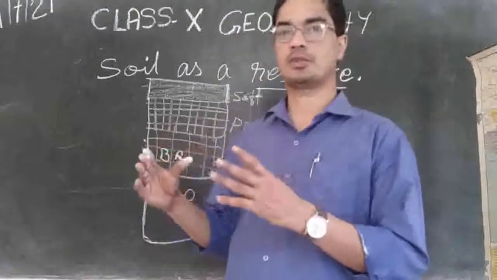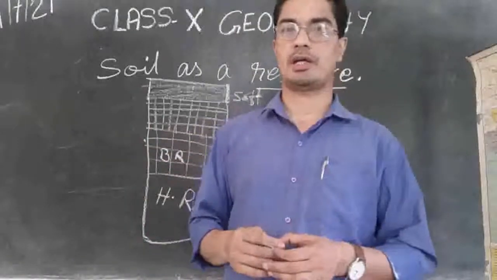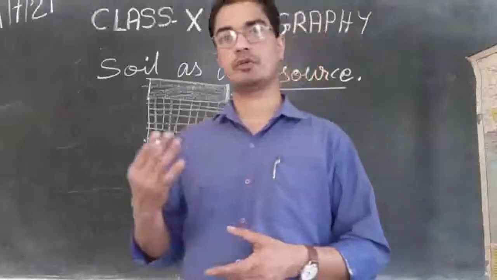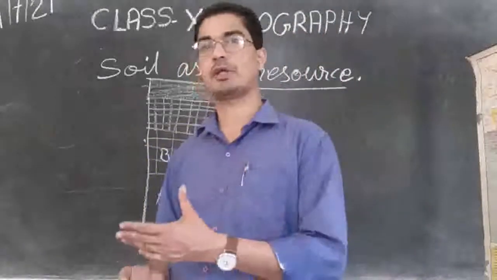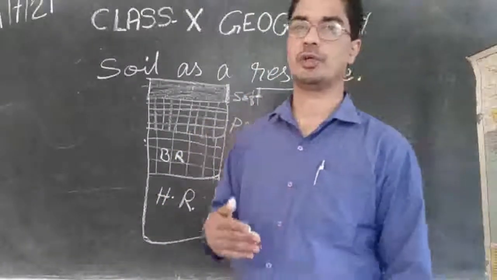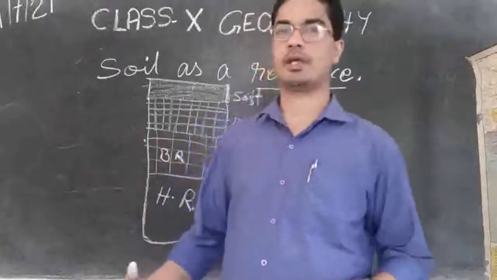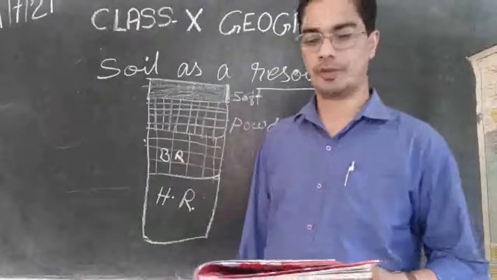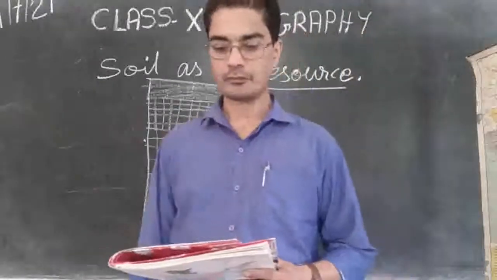In such places, the ice will be melting and water will be flowing down. Plus the temperature will be very low there. That also will cause the breaking of the rock and formation of the soil.